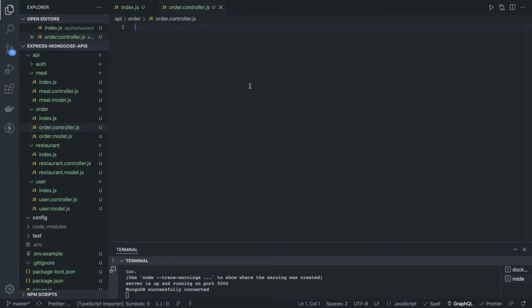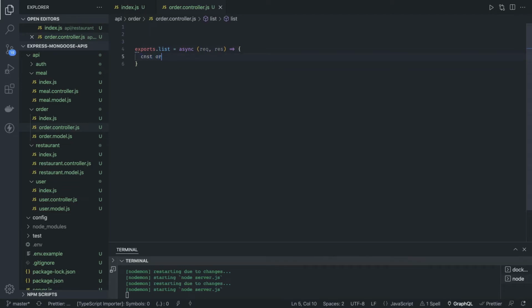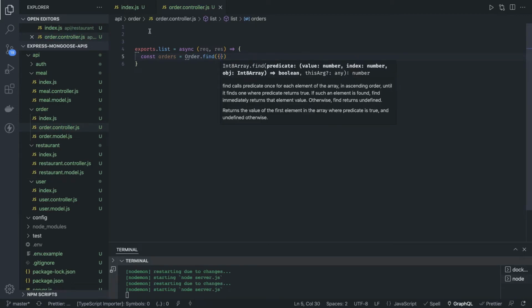Here I can do exports.list, and this is going to be an async function with request and response. Then const orders, and I'm going to use the order model, order.find, because I want to fetch all, or there is a criteria you can pass.